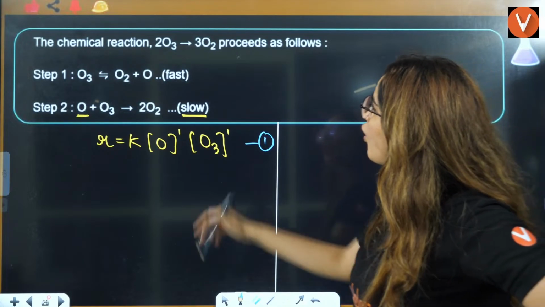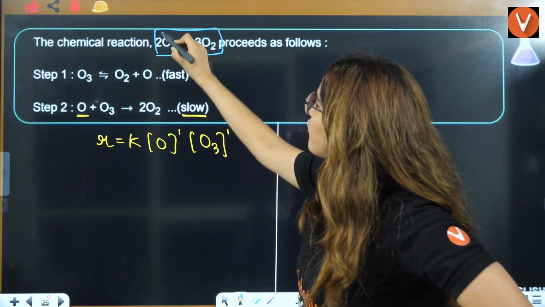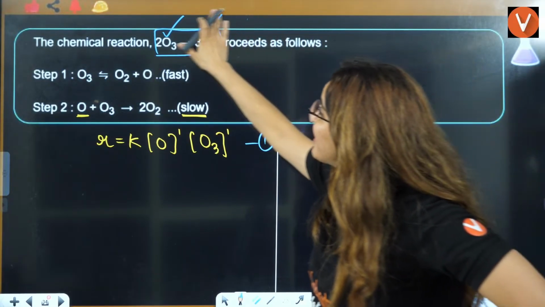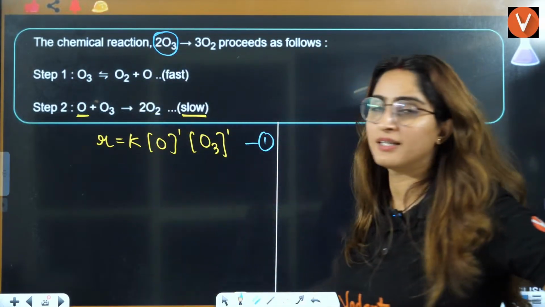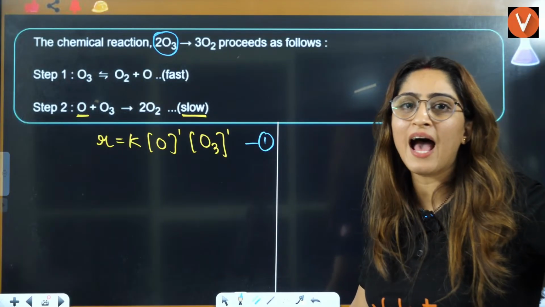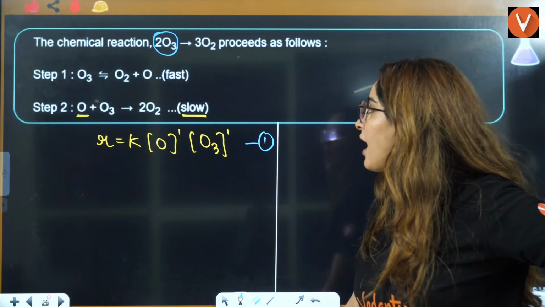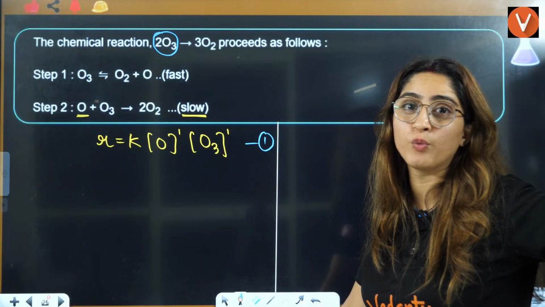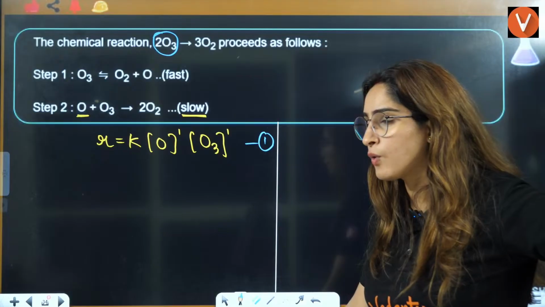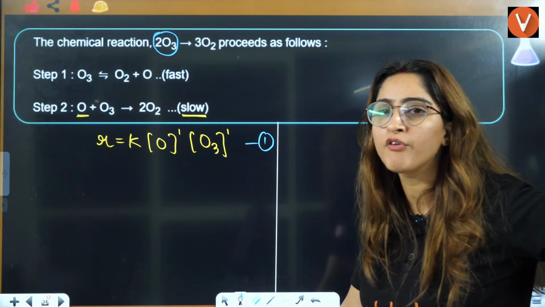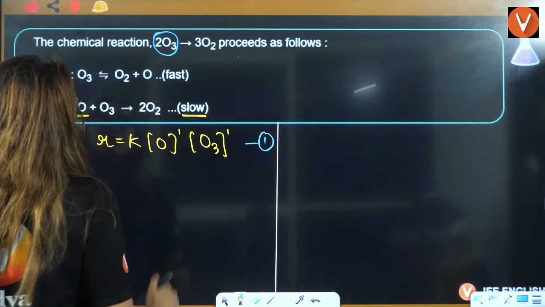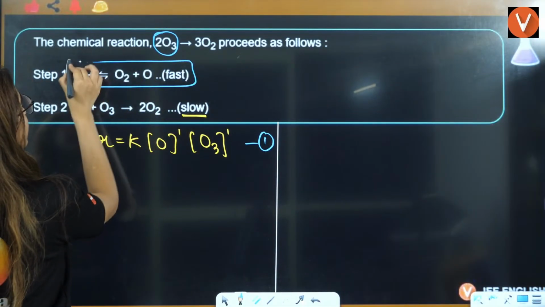Now, see, in the overall reaction, you have O3, you have O2. But on the reactant side, you only have O3. You don't have O here. That means you have to replace it in the form of O. How do you replace it? So, this is your equilibrium.